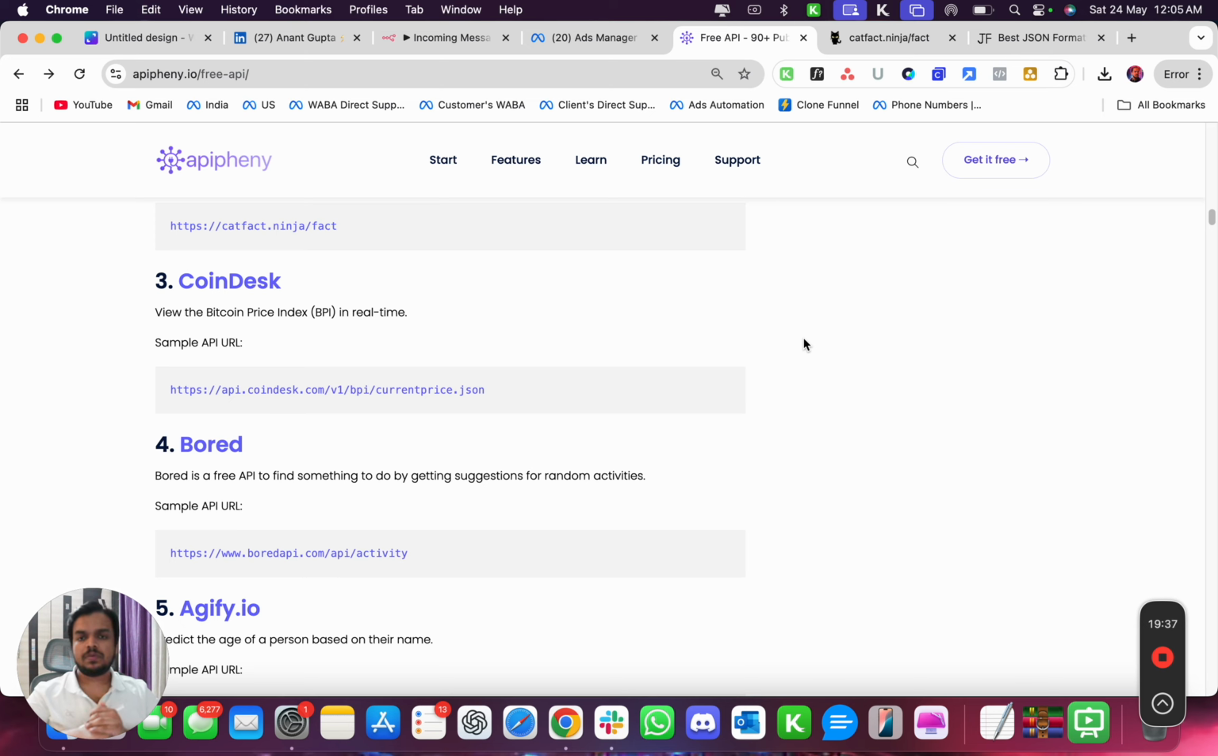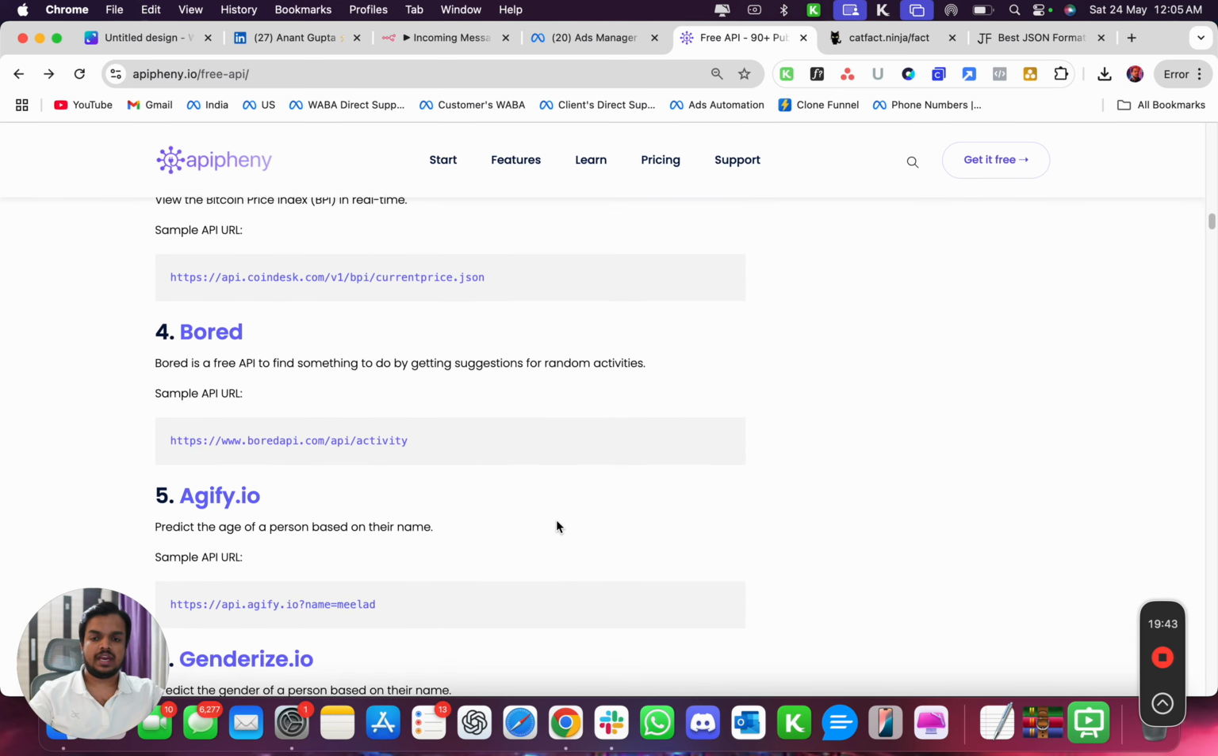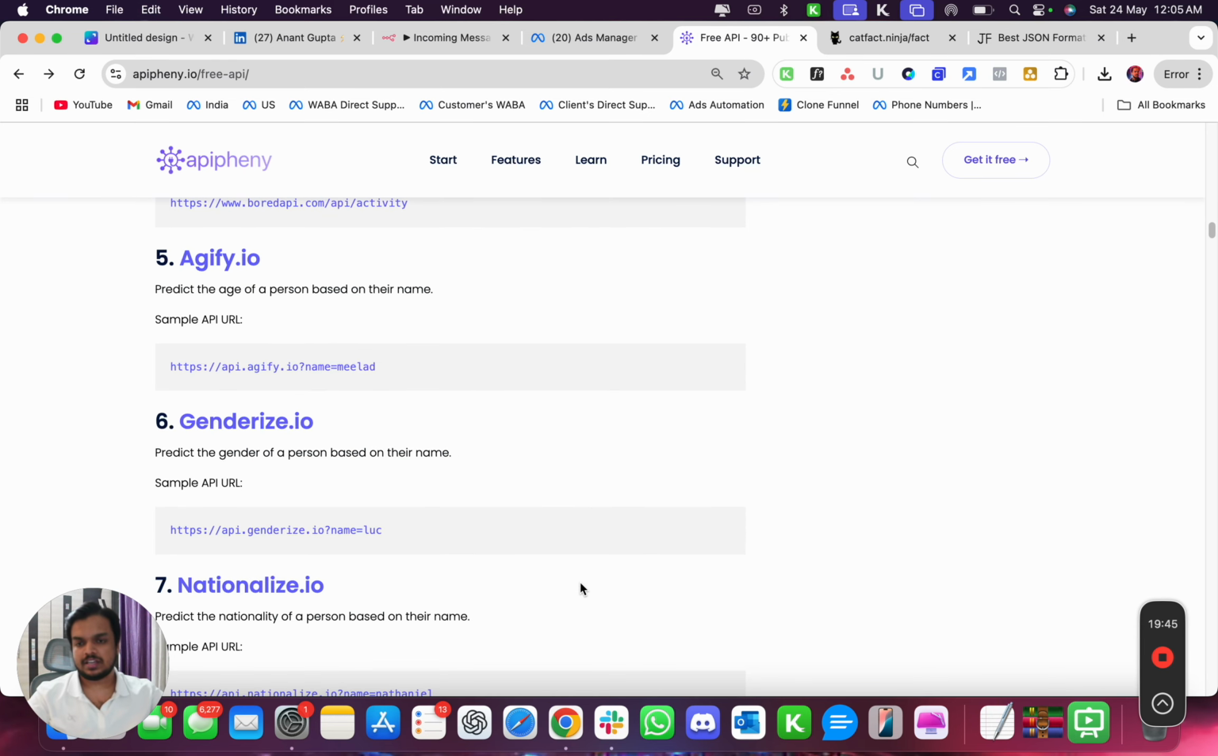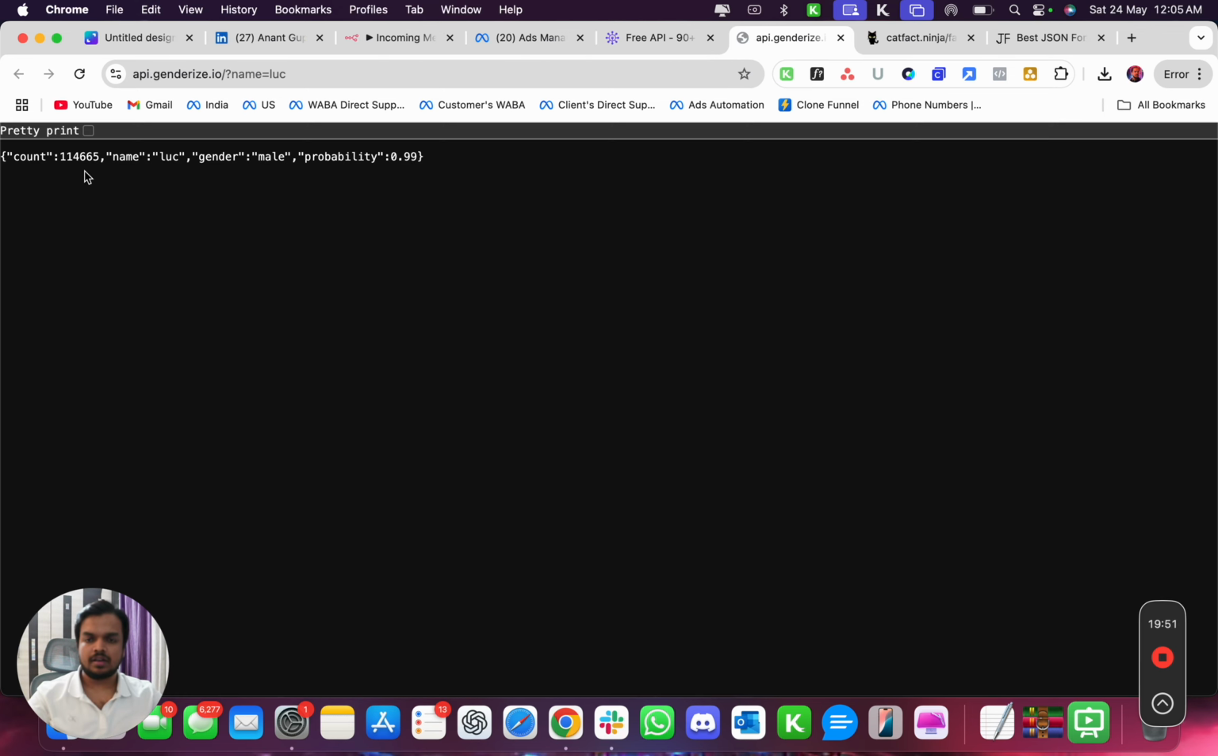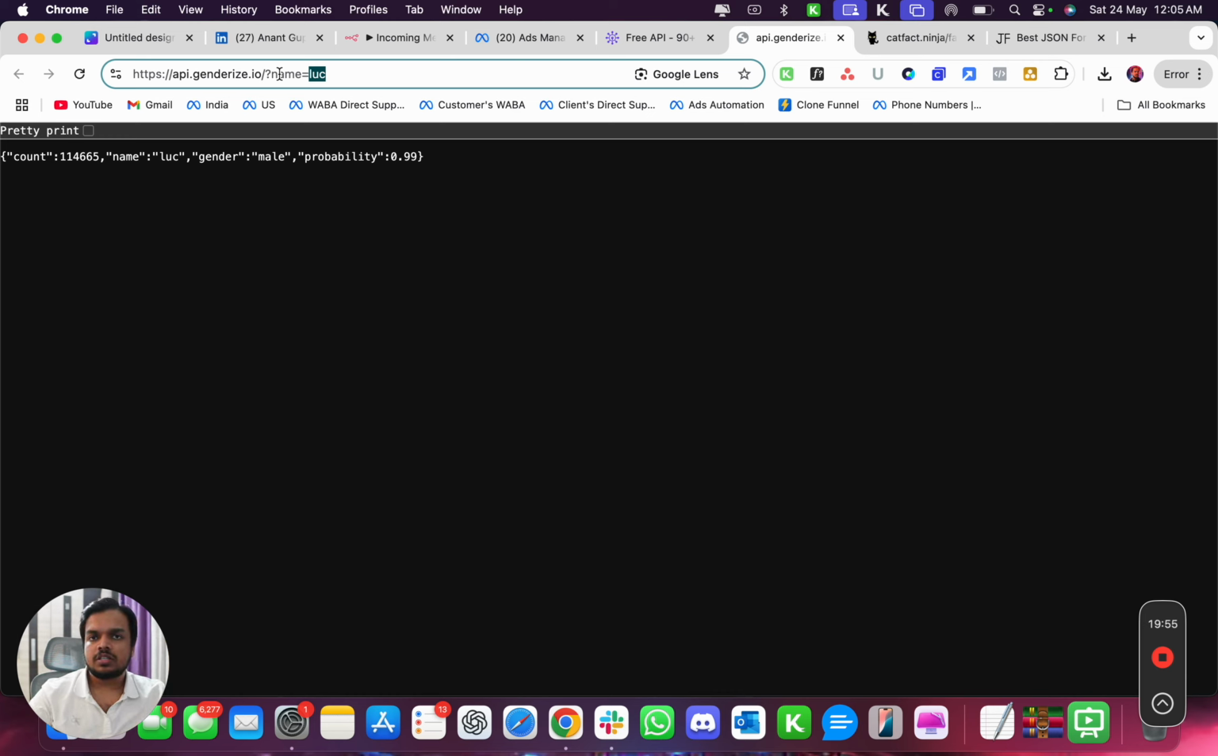So I hope you did understand what APIs are, how it works, and you can go to this free directory where you can explore some of the APIs yourself. Now you can see there is another API. Let's see if it's a GET request or not. So I'm going to try to make a GET request. You can see we can pass some information to this API, which you see over here, and it will tell you whether this person is a male or a female.